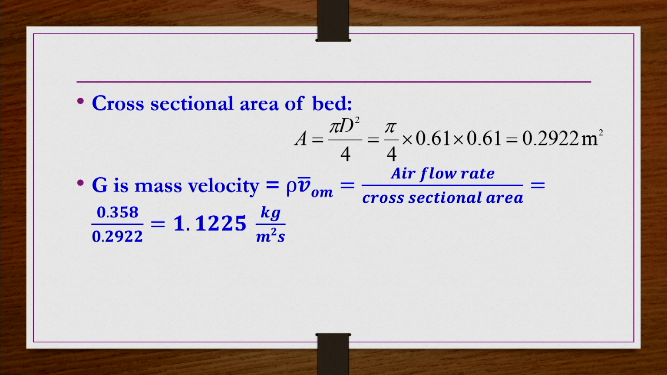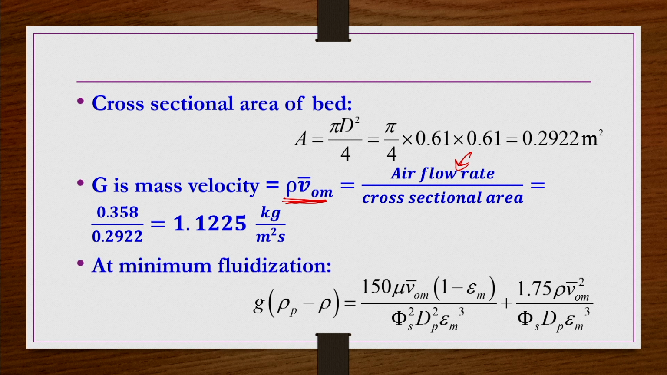Then mass velocity G, corresponding to the minimum fluidization, is given in the statement. So, rho V0 bar should be rho V0 m bar, because at this mass flow rate the minimum fluidization has occurred. So, we have to take rho V0 m bar. So, air flow rate divided by the cross section area. So, rho V0 m bar or G we get as 1.1225 kg per meter square second.